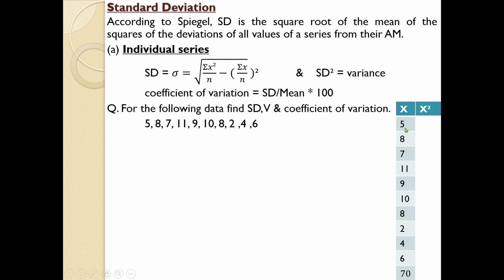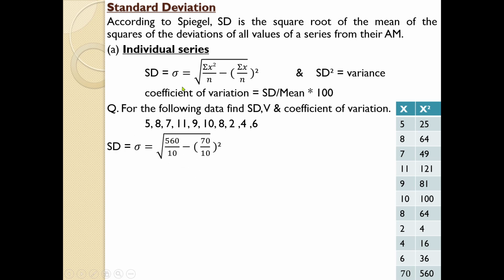So let's note down the details in the table. The x variable is written, and next x square, because if you go through the equation you can see sigma x square and sigma x. So you need to take the total of x as well as the total of x square. Once you write down the x, take the total, and now write down the x square and also take the total of x square. So just substitute the details in the equation. Standard deviation square equals sigma x square, which is 560, divided by small n, the number of items, minus sigma x divided by n, 70 divided by the number of items, raised to square.